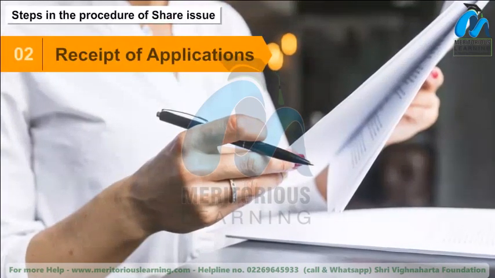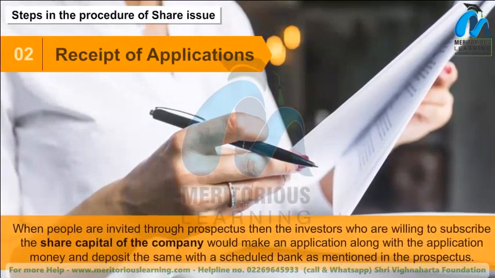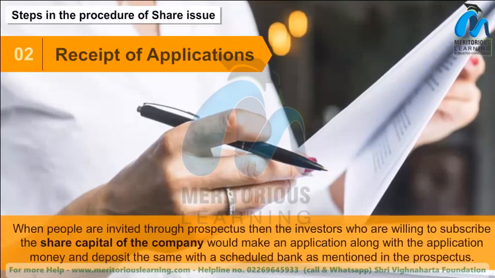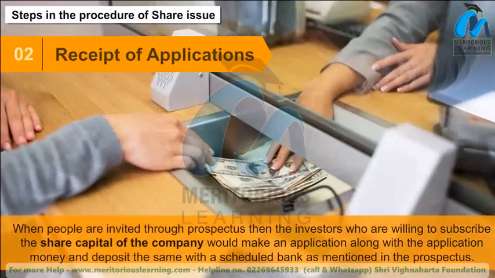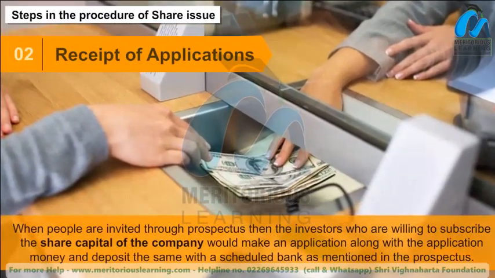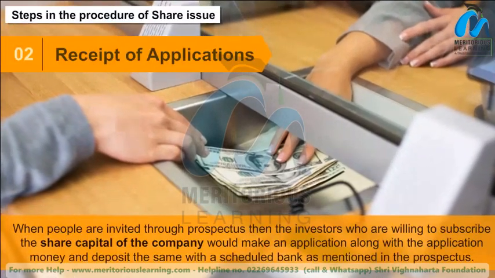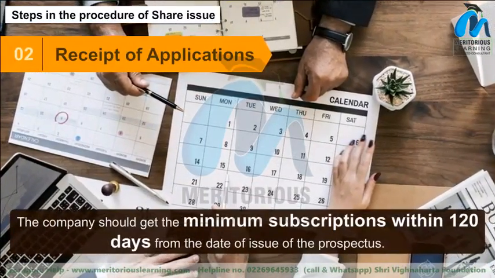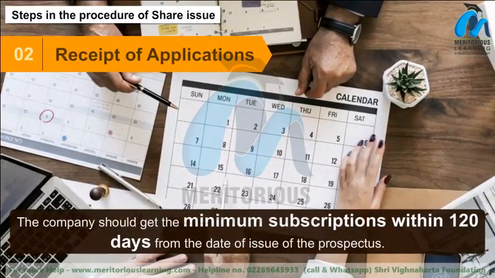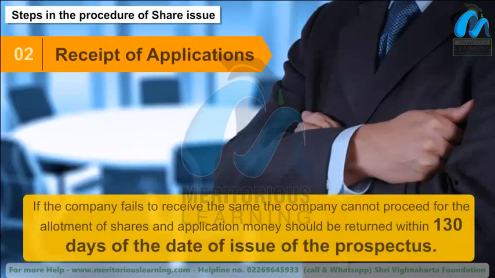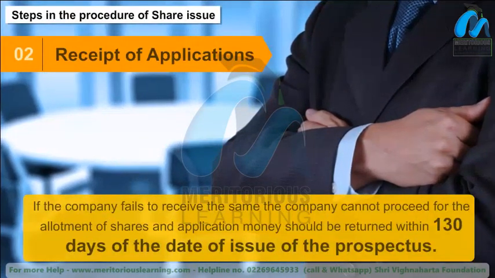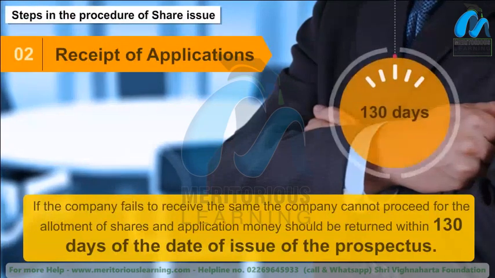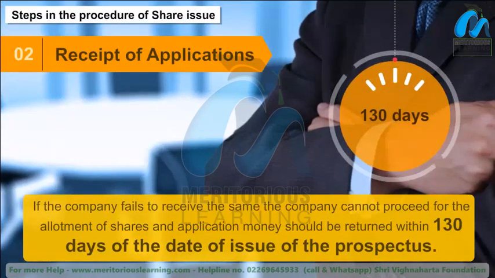Receipt of applications. When people are invited through prospectus, then the investors who are willing to subscribe the share capital of the company would make an application along with the application money and deposit the same with the scheduled bank as mentioned in the prospectus. The company should get the minimum subscription within 120 days from the date of issue of the prospectus. If the company fails to receive the same, the company cannot proceed for the allotment of shares, and application money should be returned within 130 days of the date of issue of prospectus.